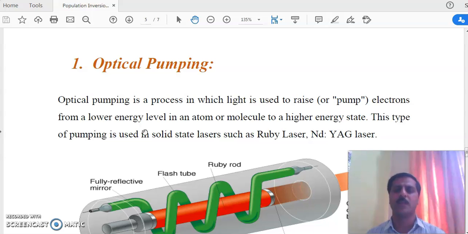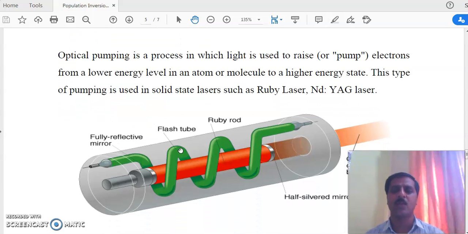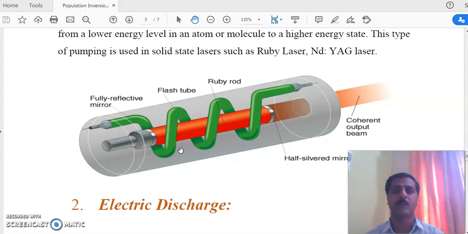So now we start with optical pumping. As the name indicates, optical means light. If population inversion is achieved by light, light is incident on a medium and the electrons present in the medium absorb that light, meaning photons, and go to the excited state. So this is optical pumping. As I said, only electrons are activated by the light, so that is used in solid-state laser. Example is the ruby laser.